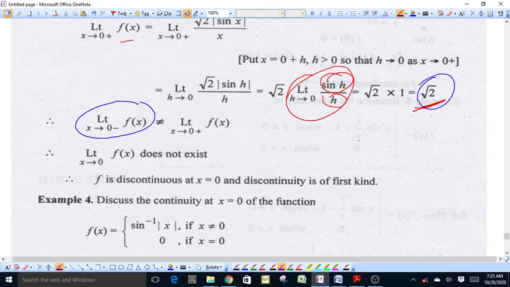Both left limit and right limit are not equal, therefore limit of the function does not exist. Therefore function is discontinuous at x is equal to 0, and discontinuity of the function is of first kind.